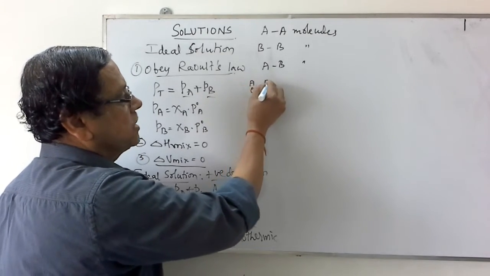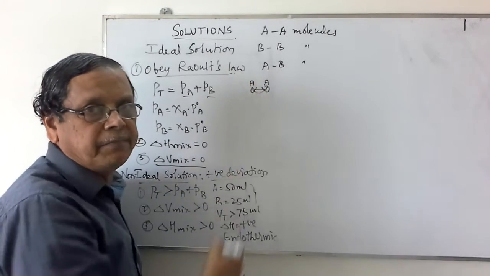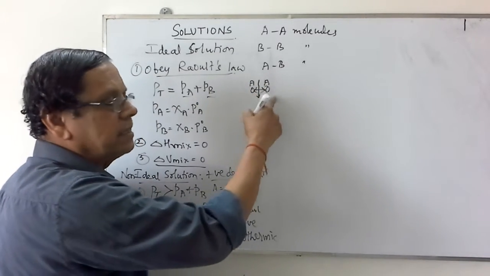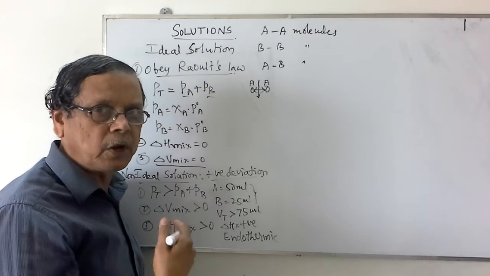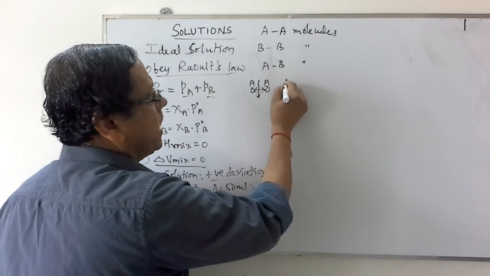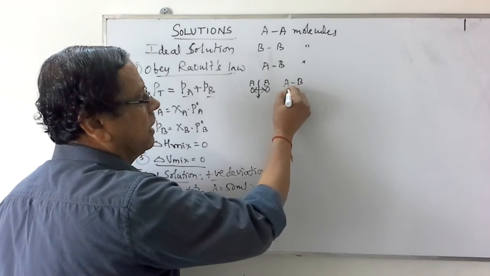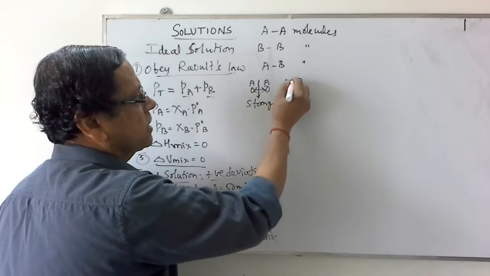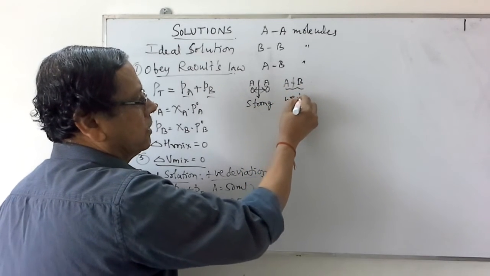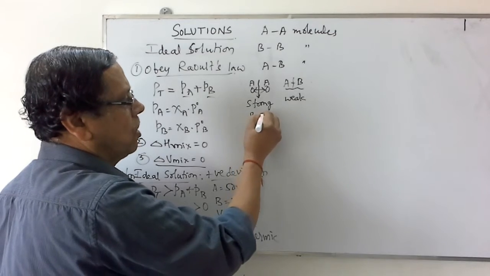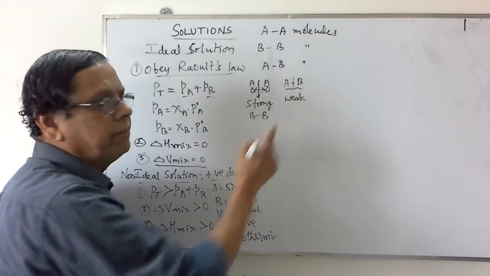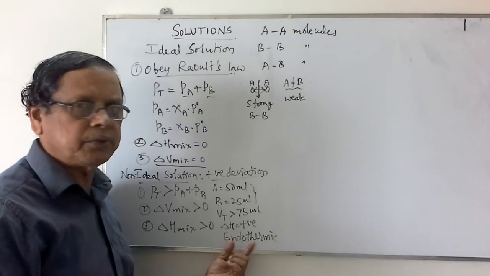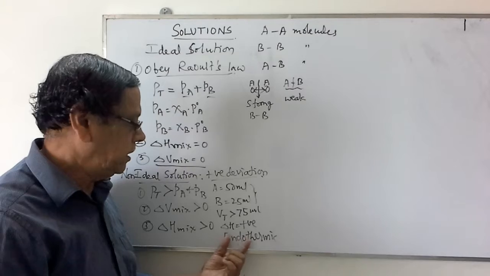If this attractive force is greater than the attractive force between A and B, then to break this attractive force, more energy is required, or energy is absorbed. But when A and B molecules are attracted to one another, less energy is released because of that weak attraction. This is strong attraction, this is weak attraction. The bond between AA and BB is strong, while the bond between A and B is weak. In such a case, we observe that heat is absorbed when the solution is formed.